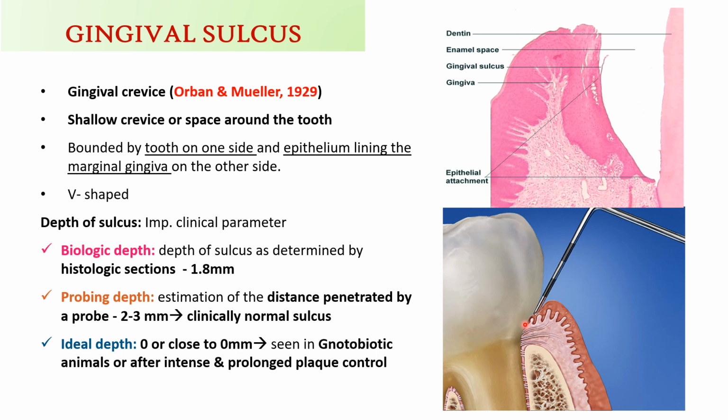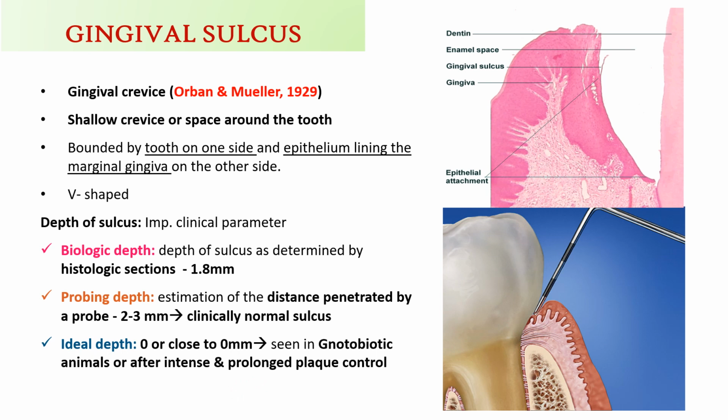If it is 2 to 3 mm, it is a clinically normal sulcus, and the biologic depth is generally not equal to probing depth, because the probing depth is dependent on various factors like probe angulation, amount of force used during probing, and the condition of the tissues, etc. And the ideal depth is 0 or close to 0 mm, but is not generally seen.